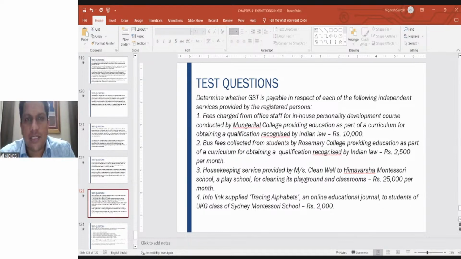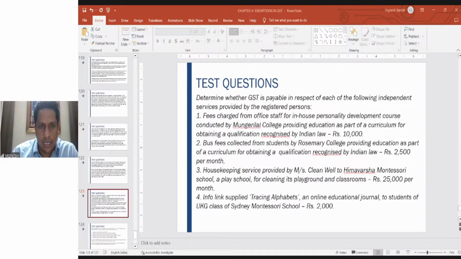Here the college, an education institution, is providing a curriculum which grants a qualification recognized by law in force. So whatever personality development it conducts for the staff is definitely exempt from GST, right? They are very similar, because it is clearly given by the notification and it falls within the definition of the education institution.